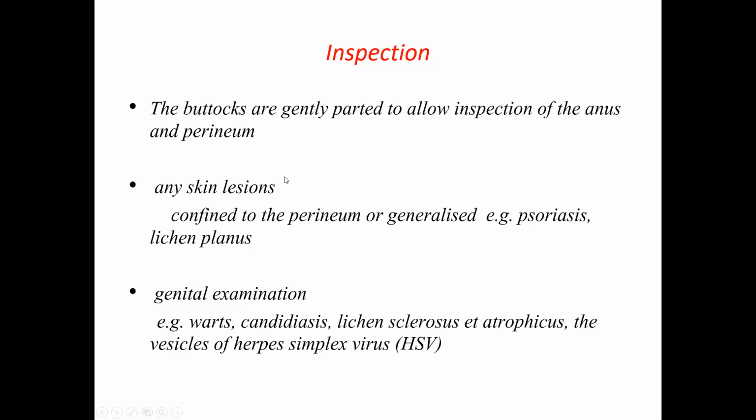First inspect for any skin lesions which are confined to the perineum or generalized. So perianal skin is also prone to develop generalized skin diseases like psoriasis, lichen planus, or infections, etc. So first look for them. Then look for conditions which are peculiar to the genital and anal region. Once you rule out the generalized diseases, then look for the special diseases which you see in the genital region, like warts, candidiasis, lichen sclerosus in old women, the vesicles of herpes simplex, etc.